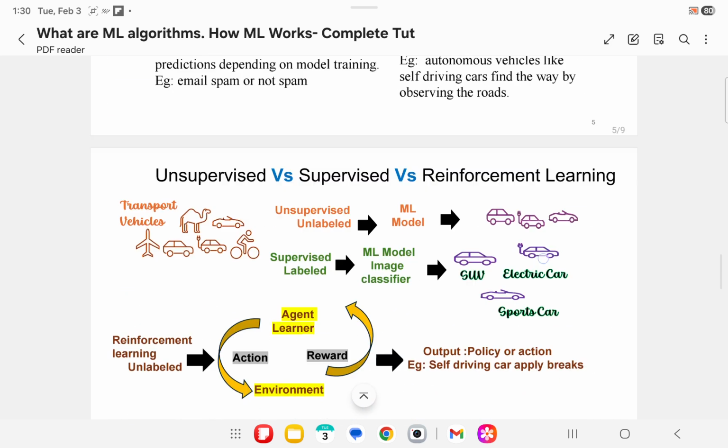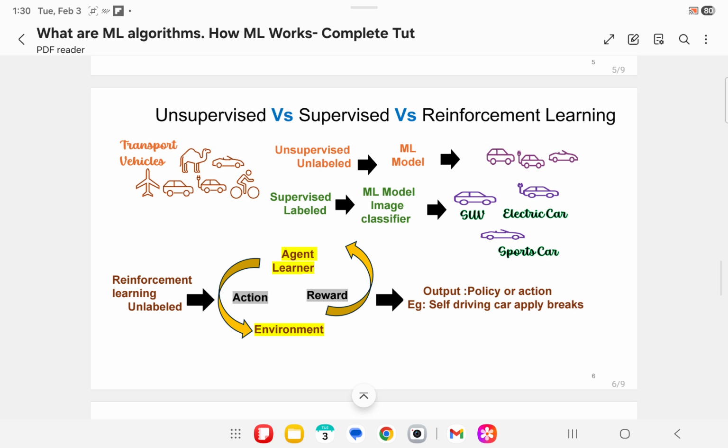Let us compare and contrast supervised learning, unsupervised learning, and reinforcement learning. Both supervised learning and unsupervised learning are static functions. Both are a sequence, meaning unsupervised learning takes unlabeled data and then outputs the clusters. In supervised learning, the input is labeled data and the output is also labeled data with specific tags.